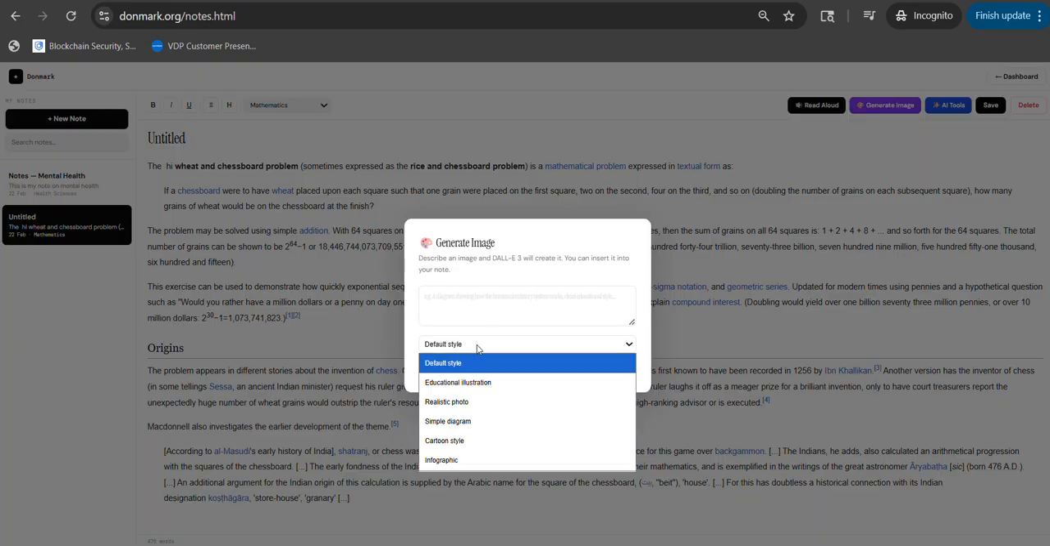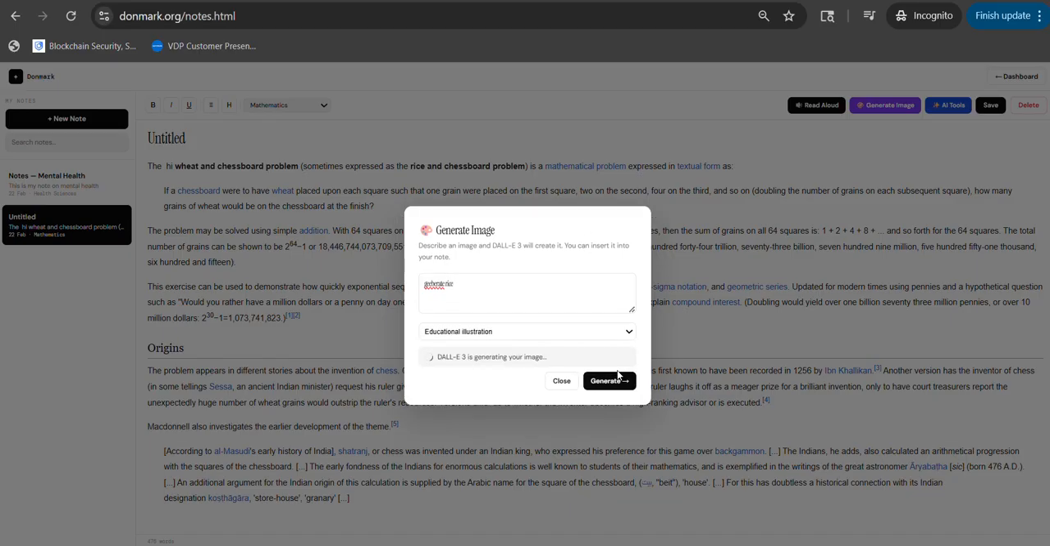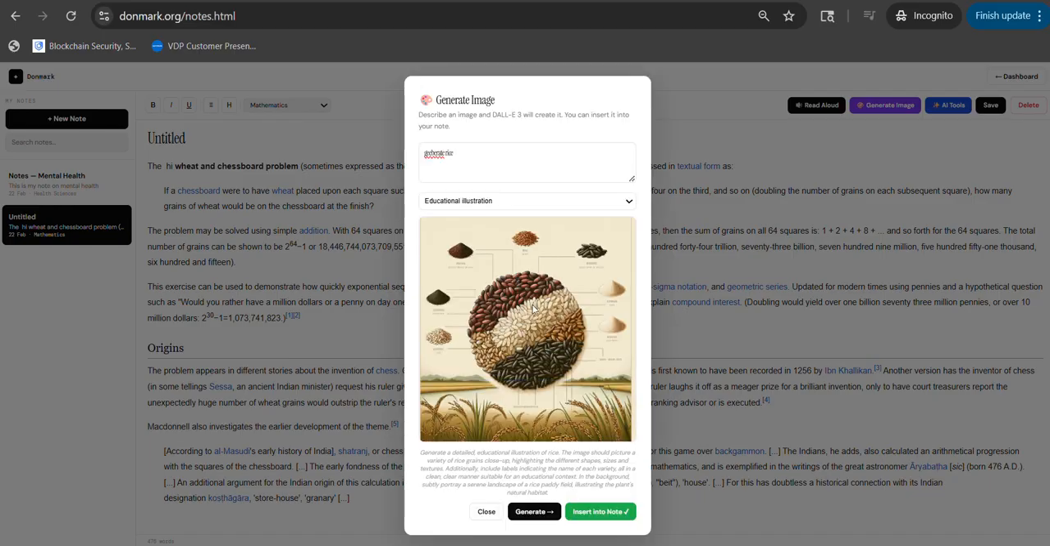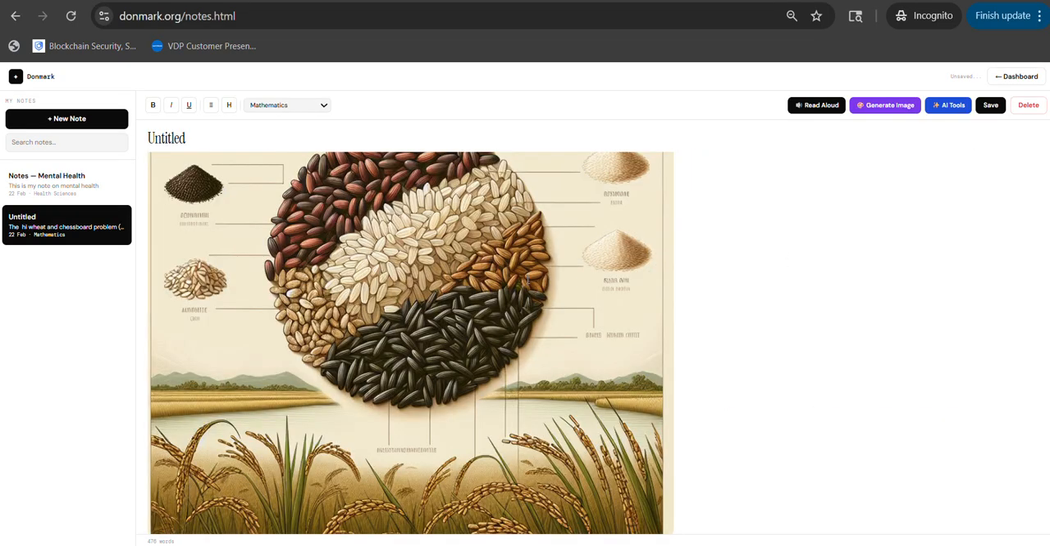This is generate image. I can tell the AI to generate based on different styles. So we're going to be generating rice. Right now, this is a rice image. You are able to insert it into our notes. So inserting it into our notes, image inserted. You can see that the image has now been inserted.